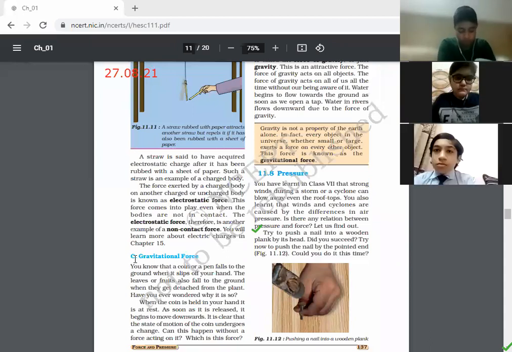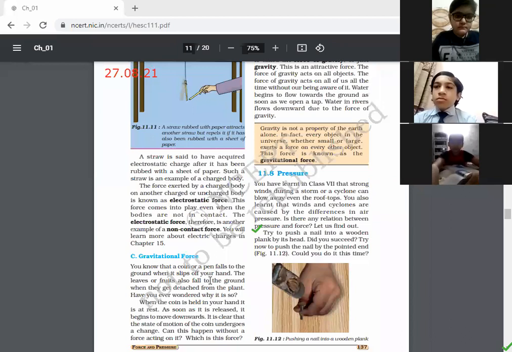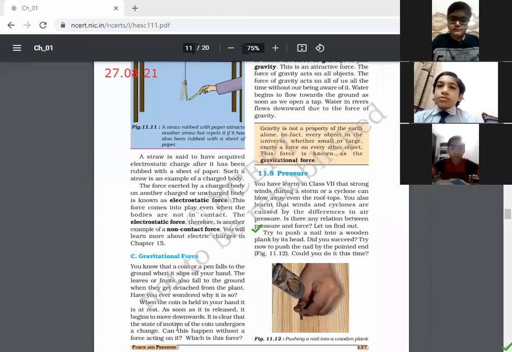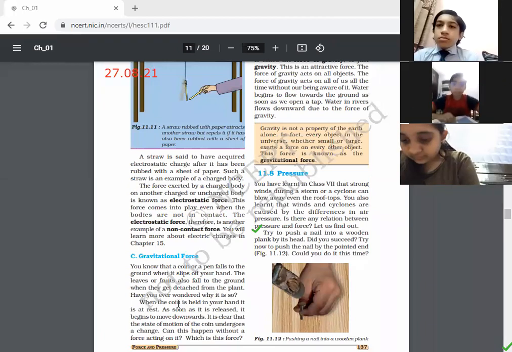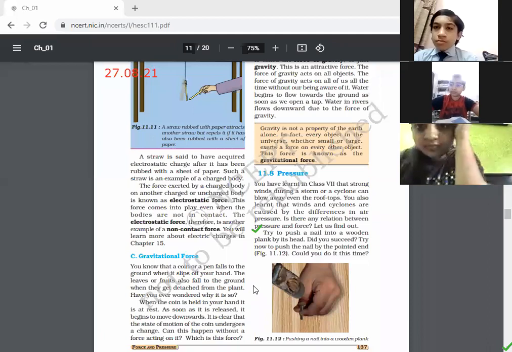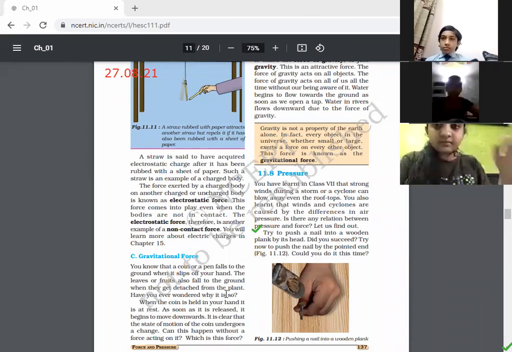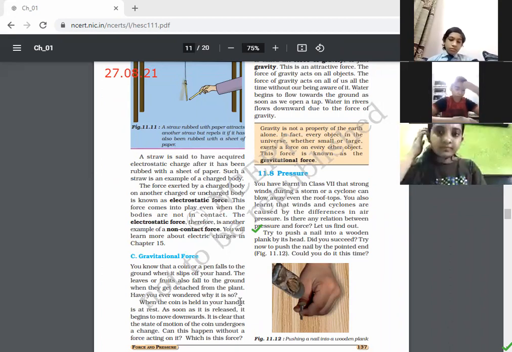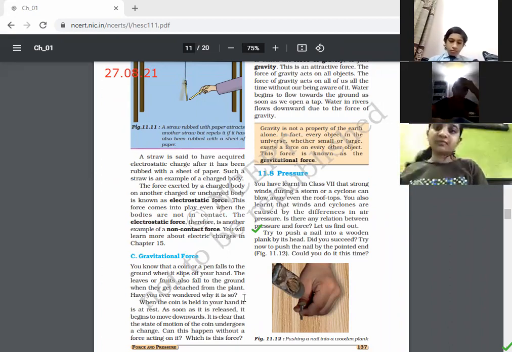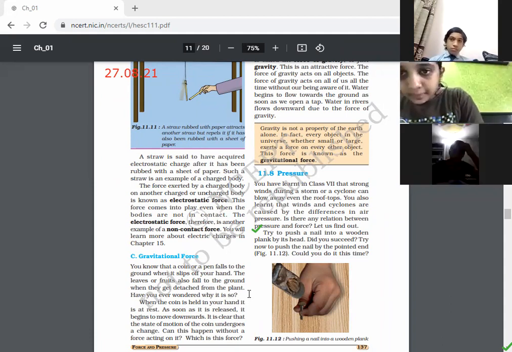Okay, children. Next type of non-contact force is gravitational force. So there are so many examples of gravitational force. Whenever you throw anything, that thing falls on the ground. Why is it so? Even the fruits, when they get ripened, fall on the ground. How can that happen? Why don't they remain?